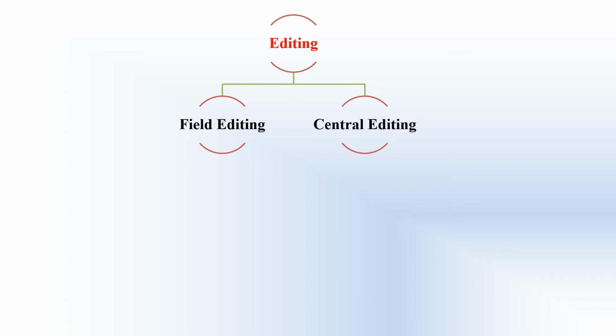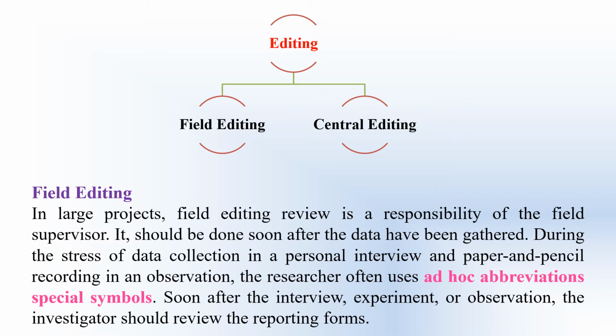The editing task has two steps or can be performed in two ways. One is field editing, another is central editing. Field editing is normally done in large projects. Field editing review is the responsibility of the field supervisor. It should be done after the data have been generated or gathered.